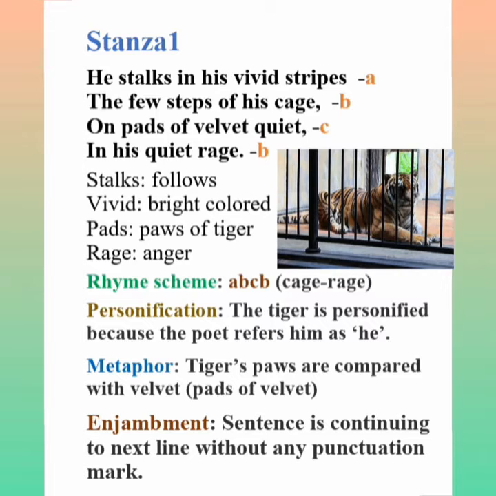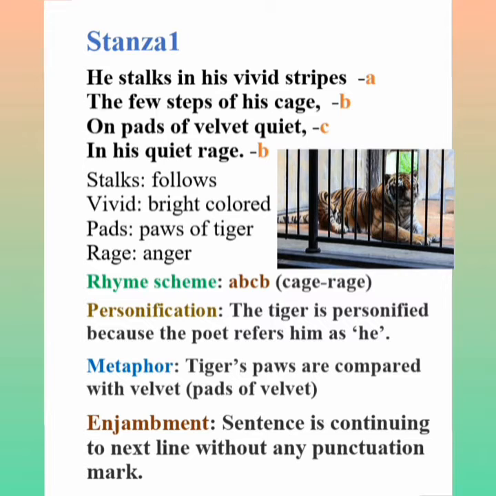One cannot hear his footsteps because, can you guess why? Because he has very soft feet, and the soft feet are compared to what? Velvet, because of which there is no sound of the tiger's footsteps.